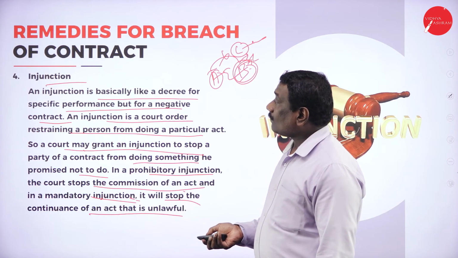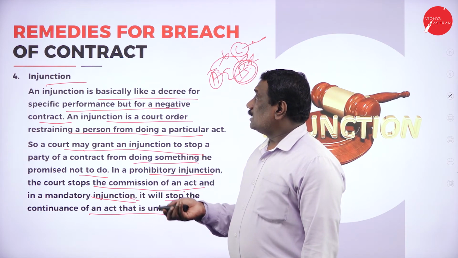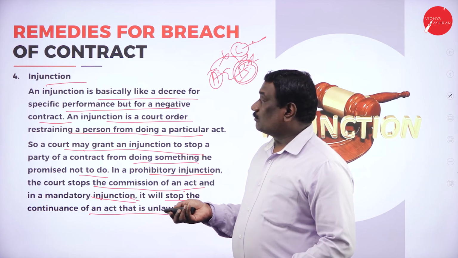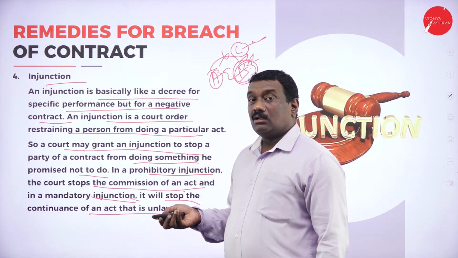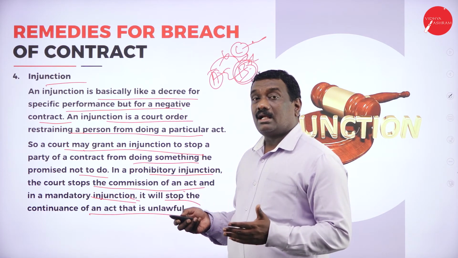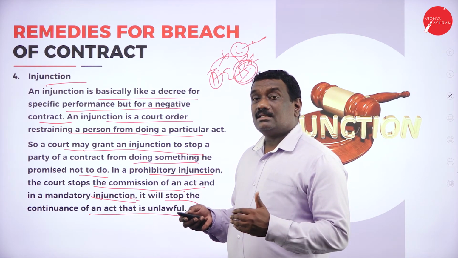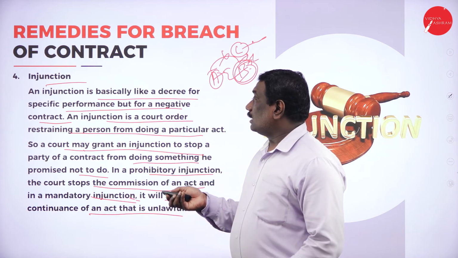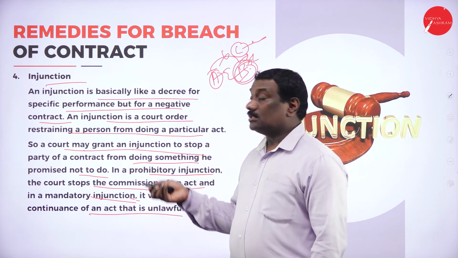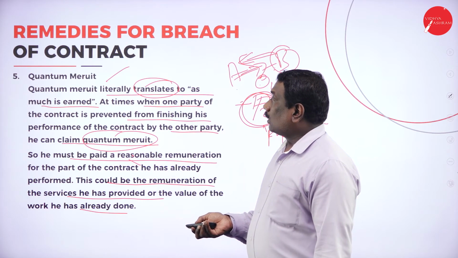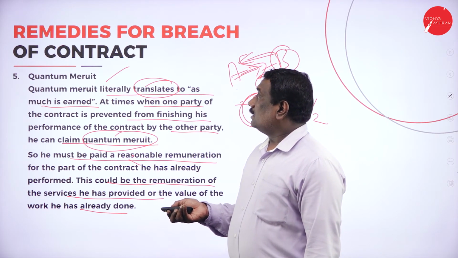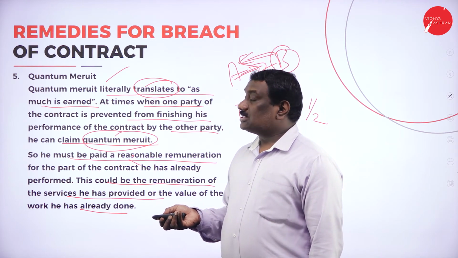agreement. Injunction is basically a decree or order from the court for a specific performance, that is, for a negative contract. So if any party has breached the contract, the court order restrains that particular person from doing a particular act. Then quantum meruit literally translates as "as much as is earned."